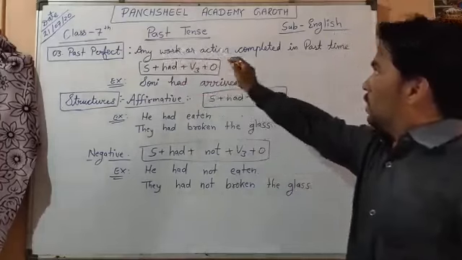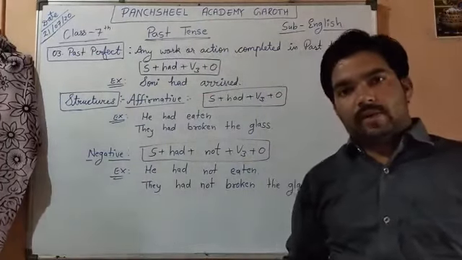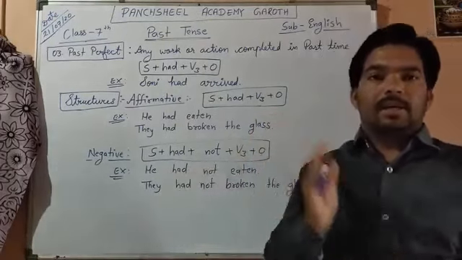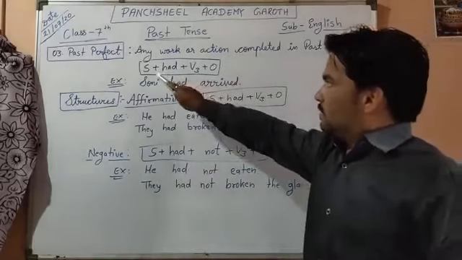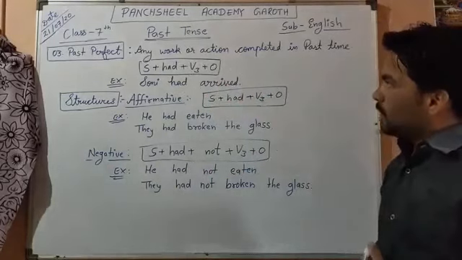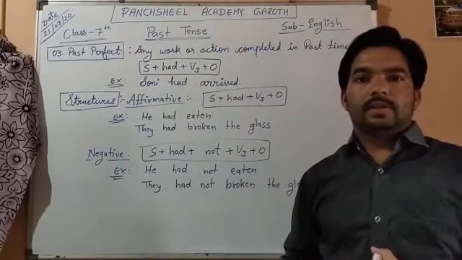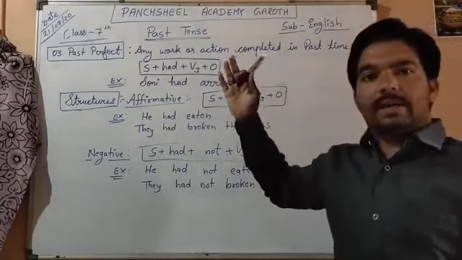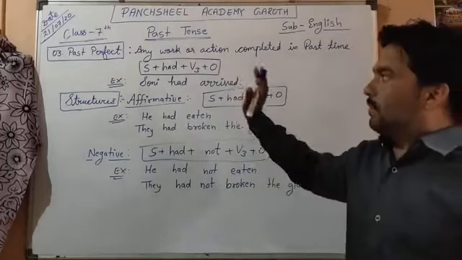Like any work or action completed in past time, then we will write in past perfect, because work started in past and it had been completed in past also. So our structure is subject plus had plus third form of verb plus object. Example, Sony had arrived. Sony आ चुकी थी. So it means work had been completed in past and started in past. So this is past perfect.